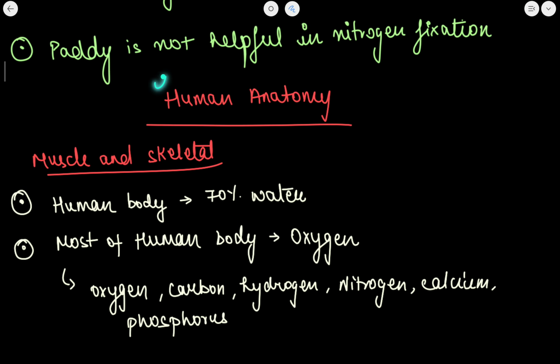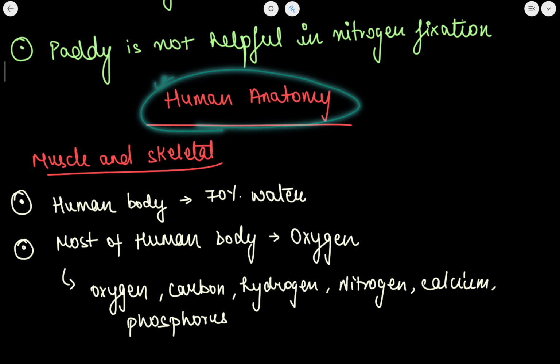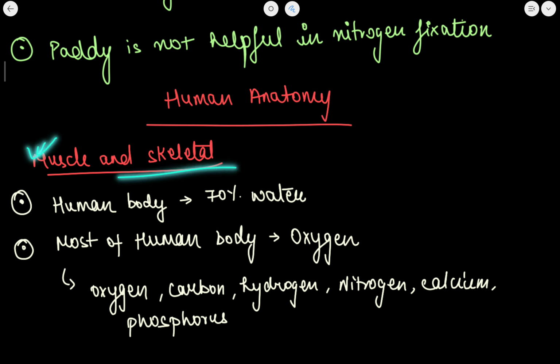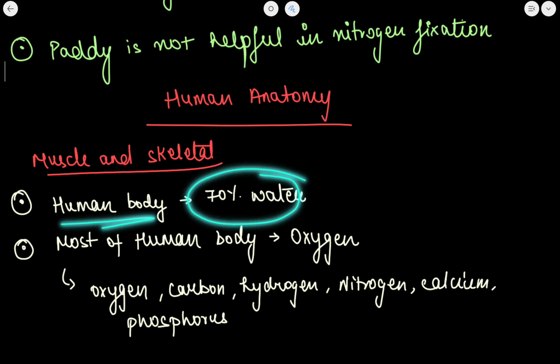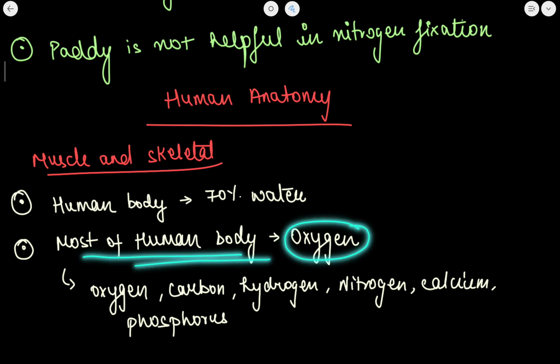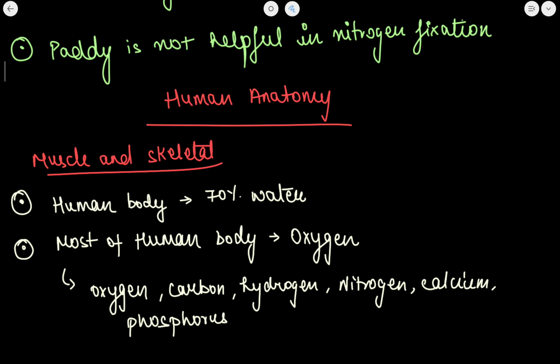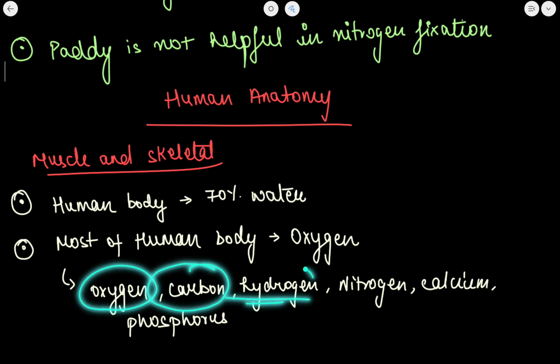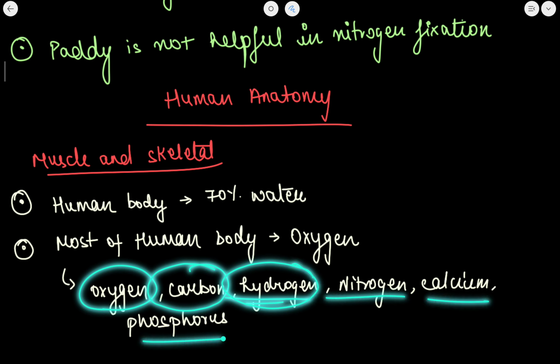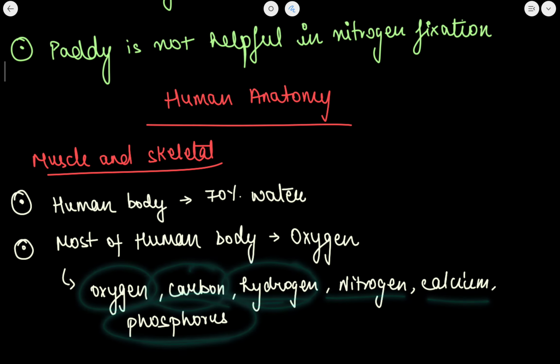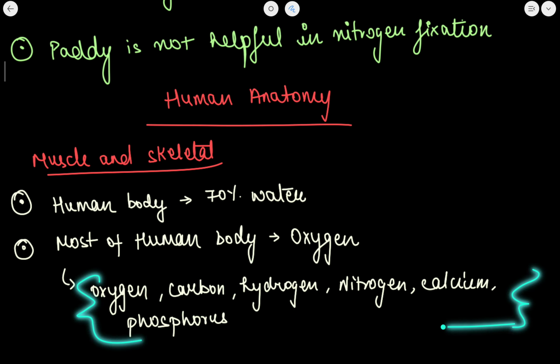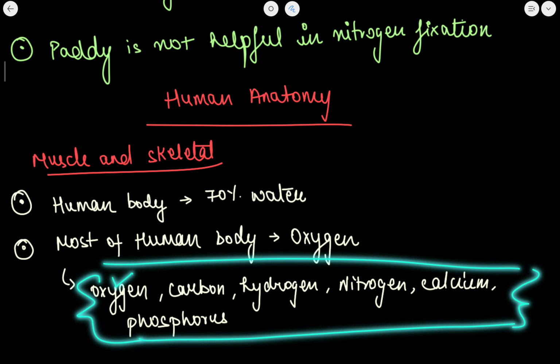Now let us start with the topic of human anatomy, muscle and skeletal system. Human body contains 70% of water. Most of the human body is made up of oxygen. Now other things in a chronological order which are found in our body: सबसे ज़्यादा oxygen, then there is carbon, hydrogen, nitrogen, calcium and then phosphorus. ठीक है, so just remember the names of these elements which are found in our body: oxygen, carbon, hydrogen, nitrogen, calcium and phosphorus.